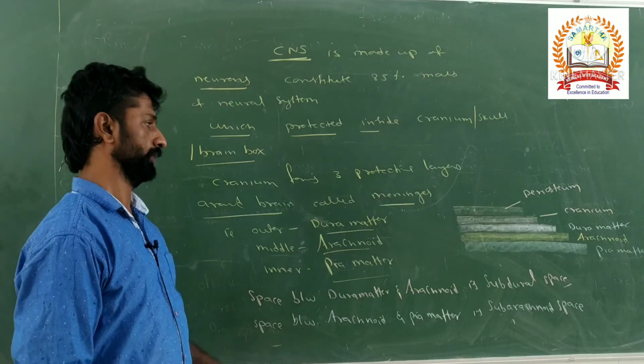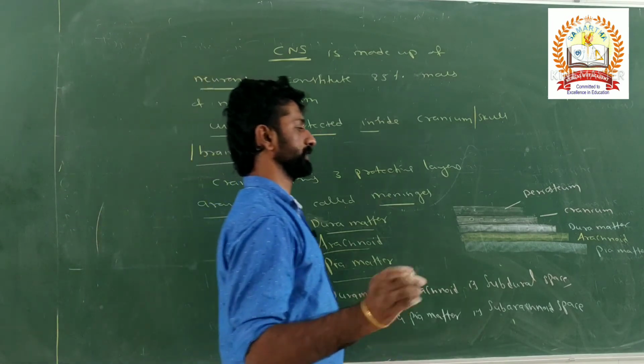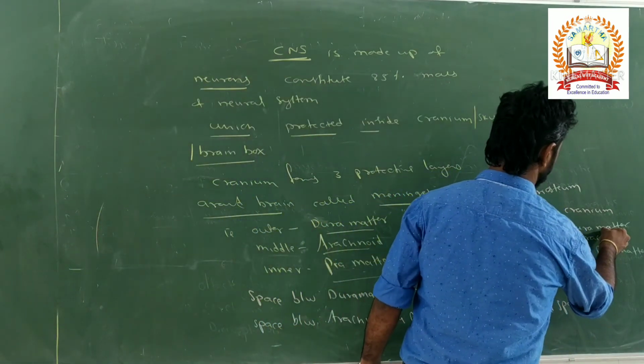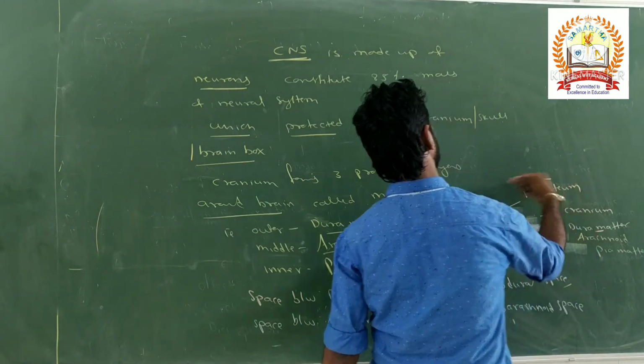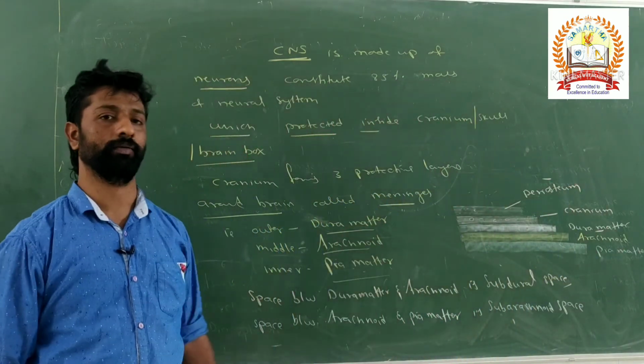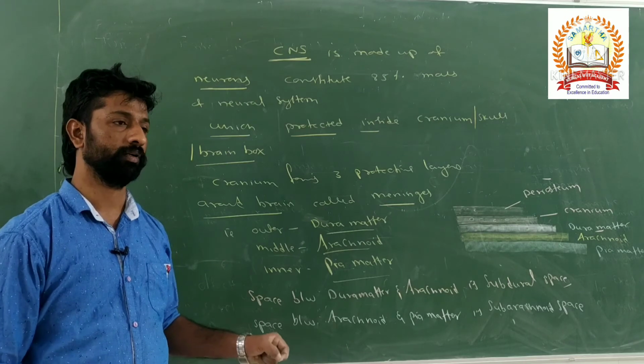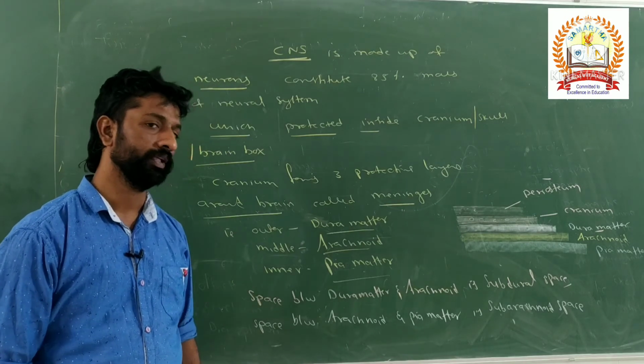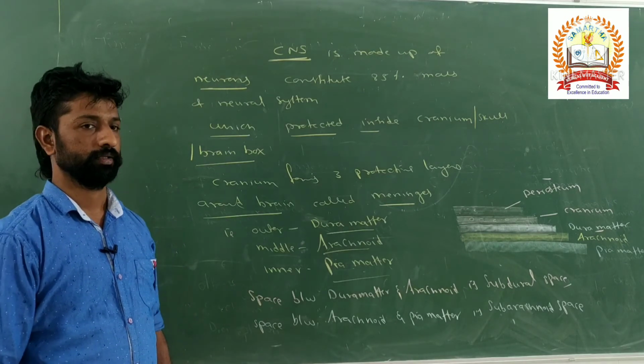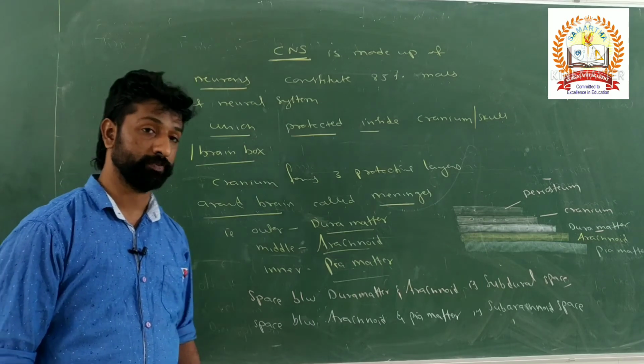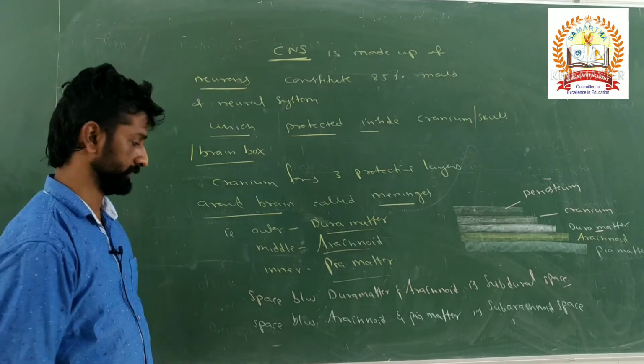What about one more space, the space present between the dura mater and the bone, the vertebral column or the bony layer of that vertebral column? It is called the epidural space.